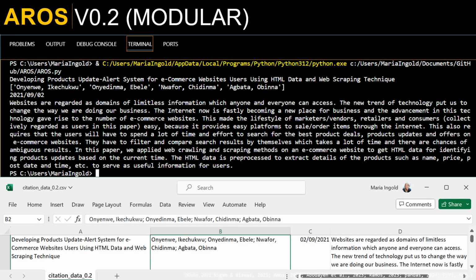I tested version 0.2's core functionality along the way with print statements to verify output and by successfully outputting the data to a CSV file.